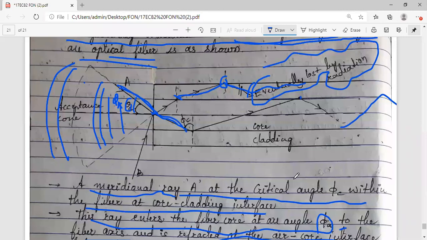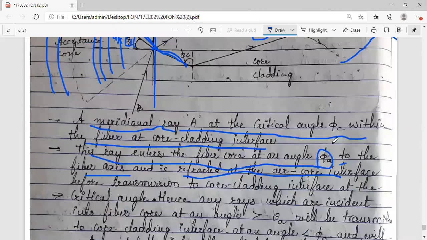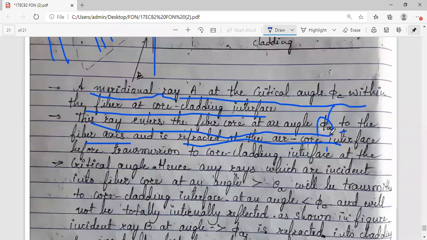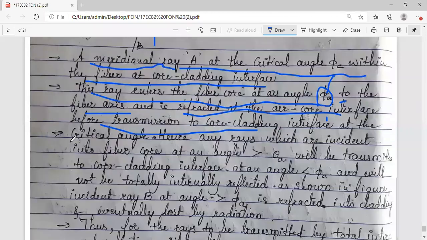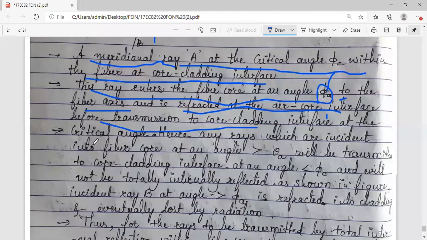There is a refraction at the air. This is air and this is your core of the fiber. So this is your air and this is your core. This is your interface. So there is a refraction happening. The angle of incidence is phi a. There is a refraction before the transmission. After that, what will happen? There is a condition to be met.